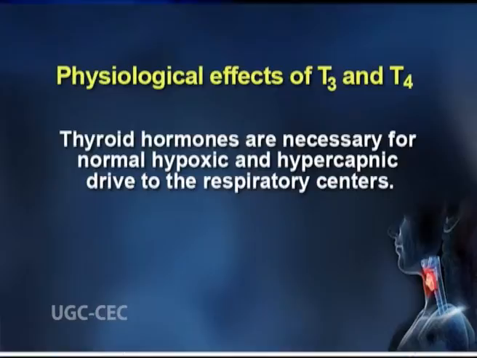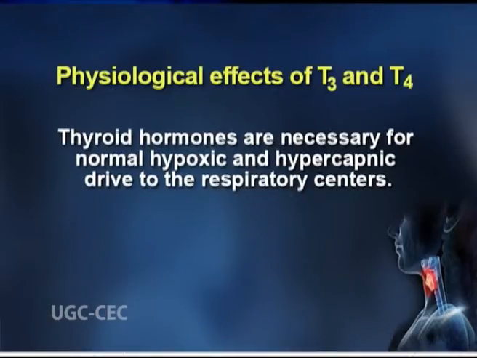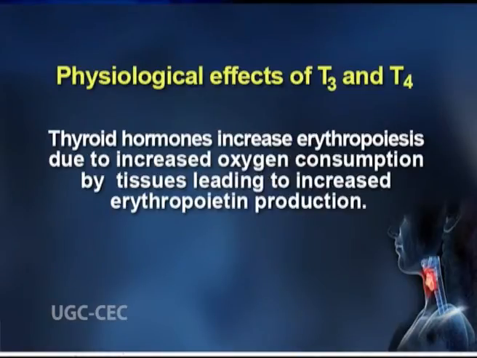Thyroid hormones also have remarkable effects on heart functions. They are necessary for normal hypoxic and hypercapnic drive to the respiratory centers. Thyroid hormones increase erythropoiesis due to increased oxygen consumption by tissues, leading to increased erythropoietin production.